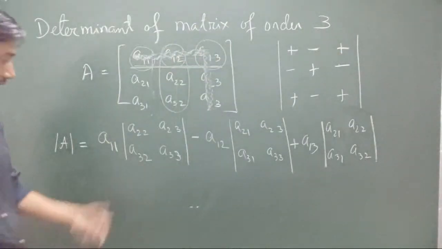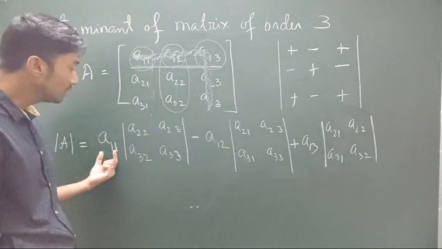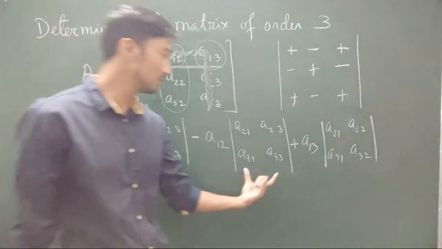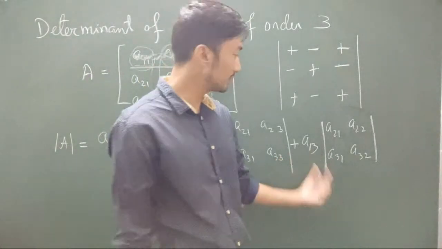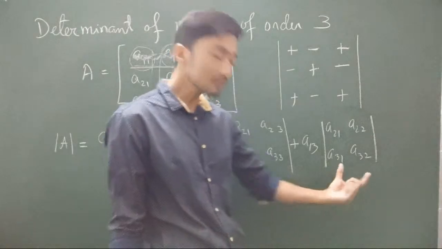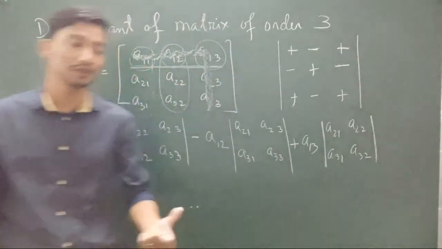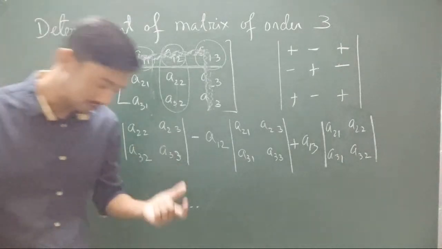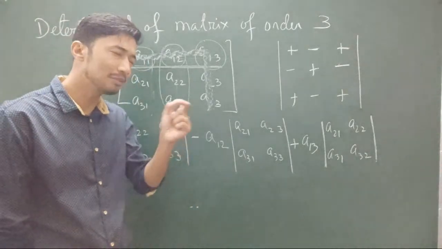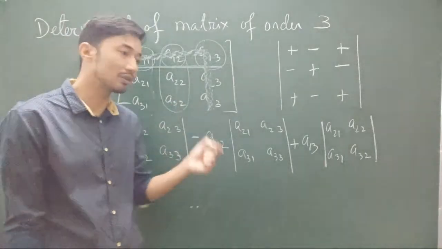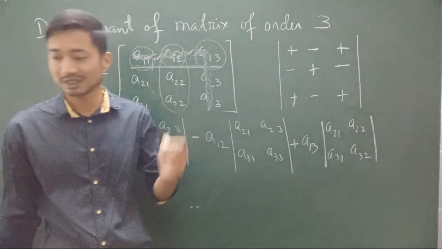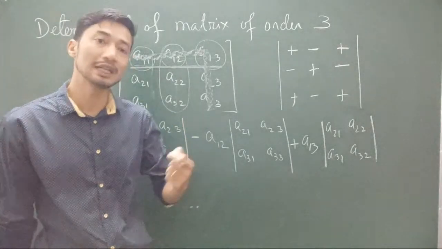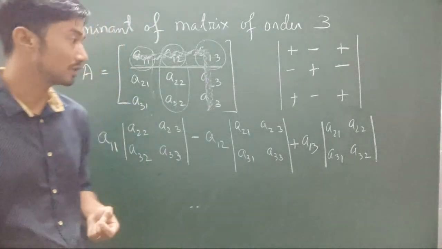So whatever be the elements, A11 into the determinant of this value, minus A12 into the determinant of this value, plus A13 into the determinant of this value. That's how you calculate the determinant of a 3 by 3 matrix. To calculate this determinant we have to be slightly more careful. It's not like a 1 by 1 or 2 by 2 matrix. Careless mistakes can happen to anyone, so we have to be cautious.